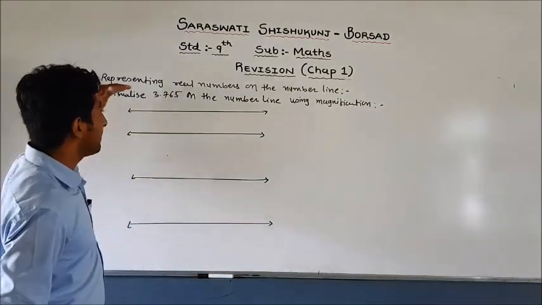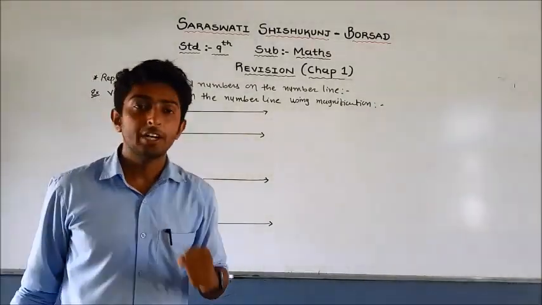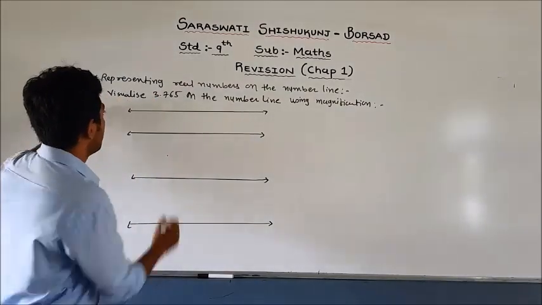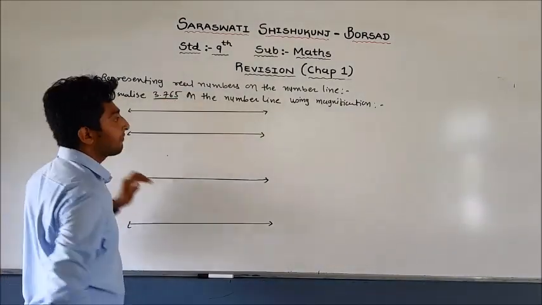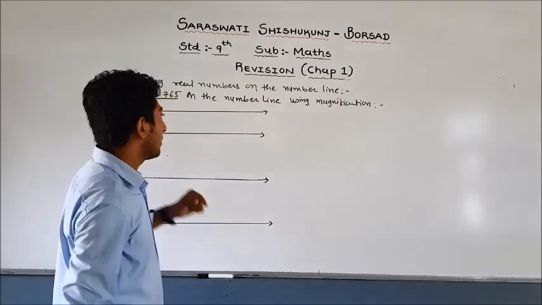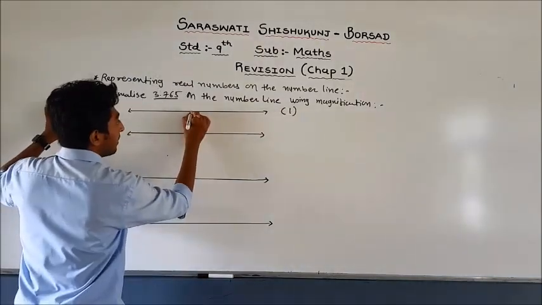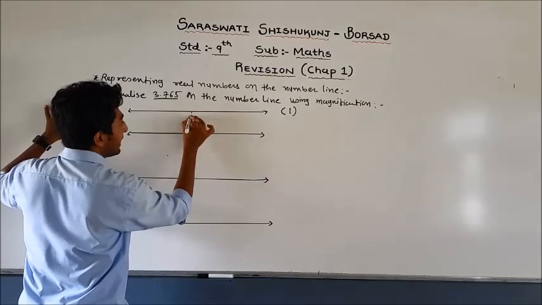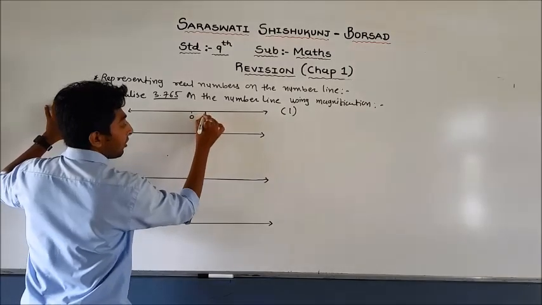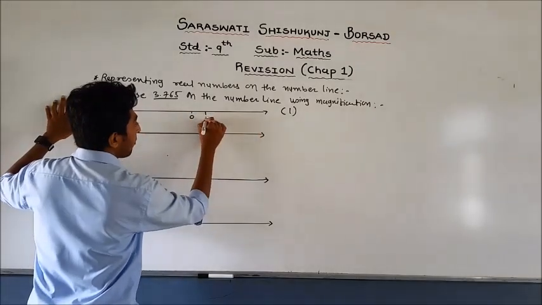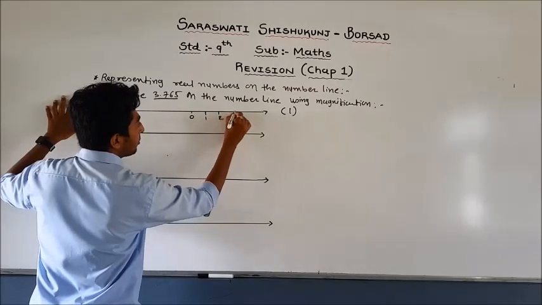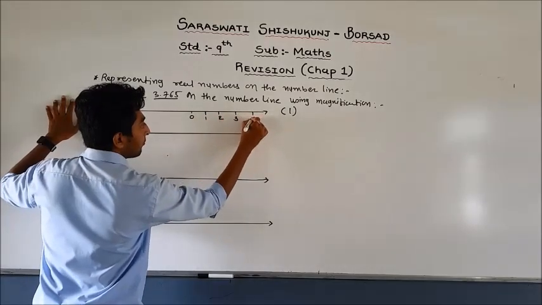Let us represent the real number on a number line. The example is: visualize 3.675 on the number line. First of all, in this figure 1, you know the number line. Here the center is 0, on this side the positive numbers 1, 2, 3, 4.